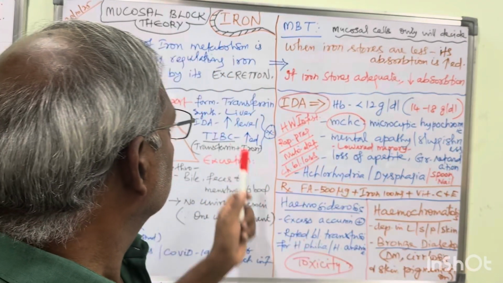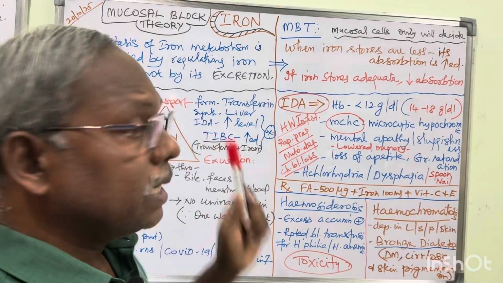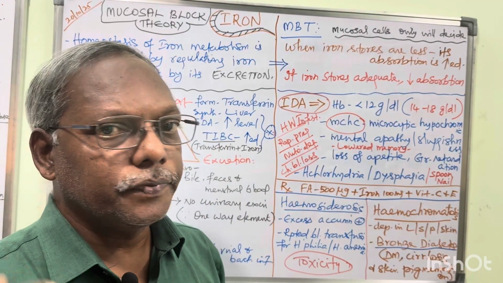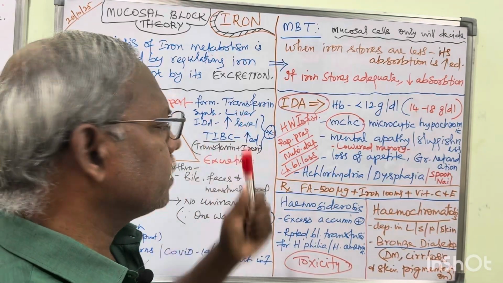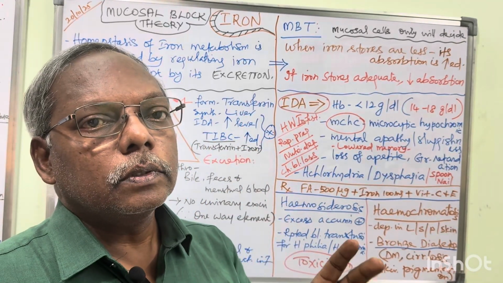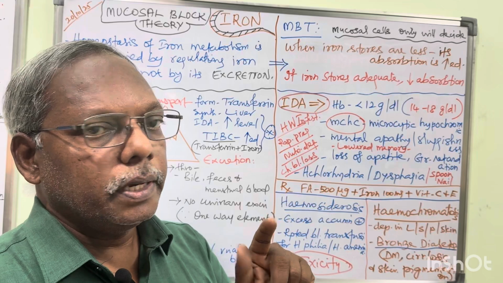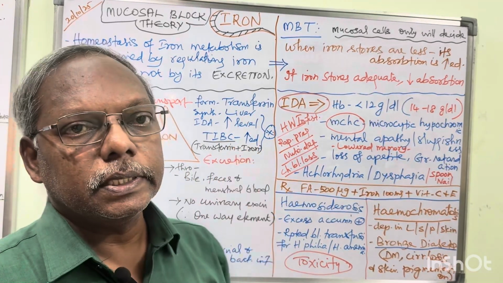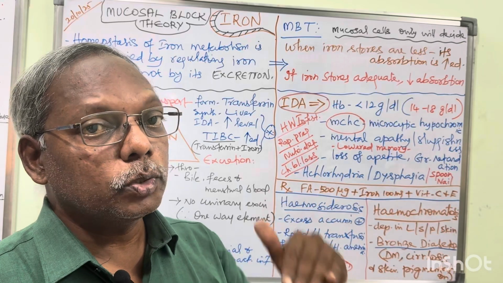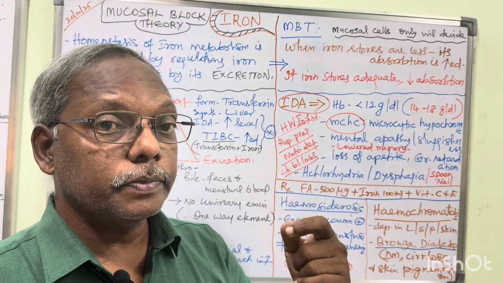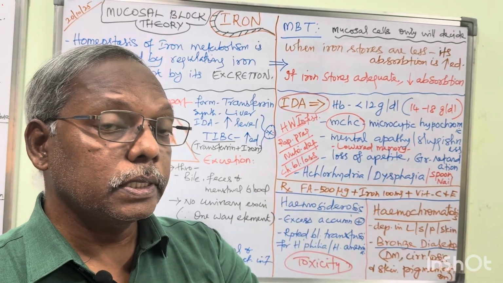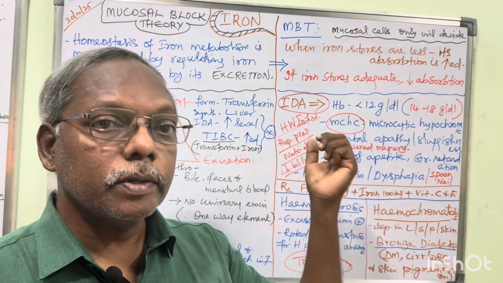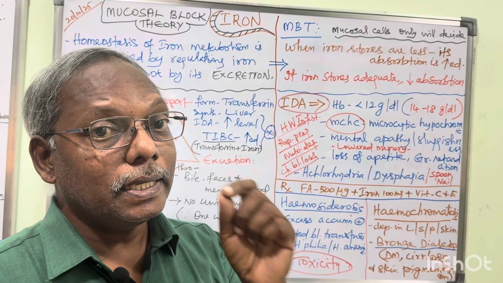Next one is transport. The transport form of iron is transferrin. The name itself, transferrin, synthesized from liver. We have one condition, iron deficiency anemia, where the transferrin as well as TIBC, that is total iron binding capacity, both will be elevated. This is one of the important MCQ questions, and sometimes they will be asking in some clinical scenario, giving these parameters.